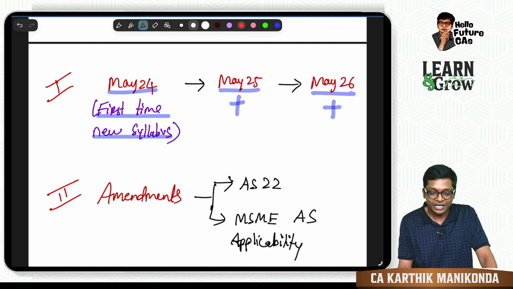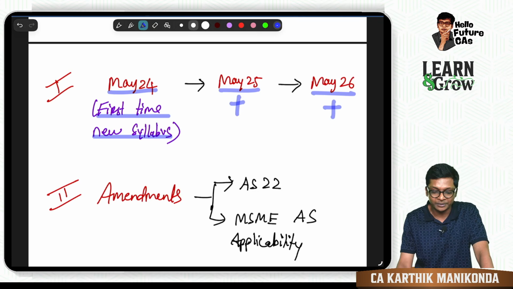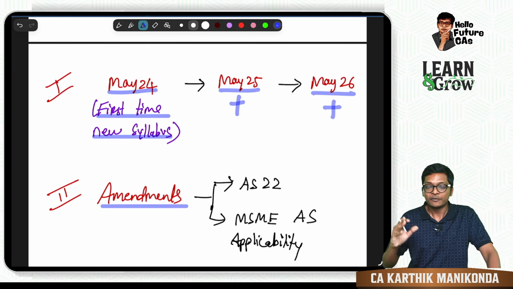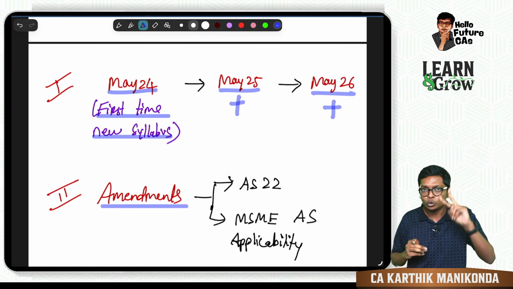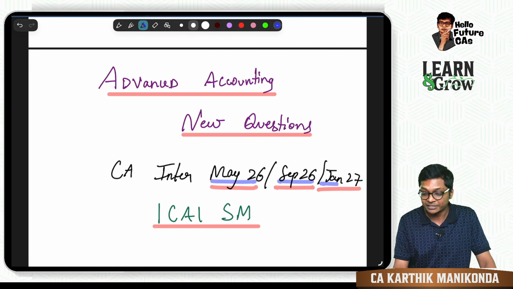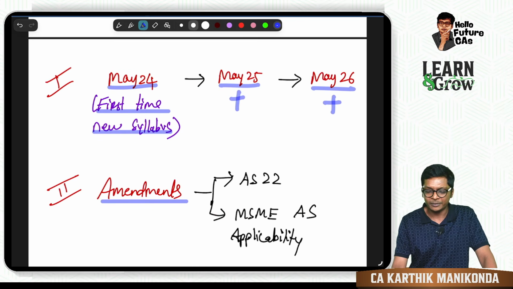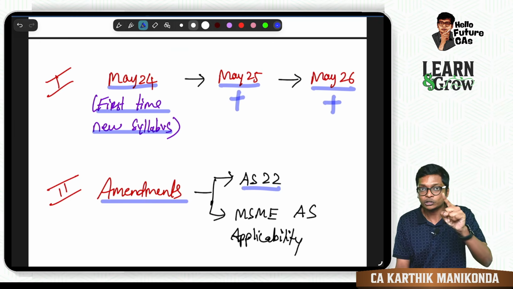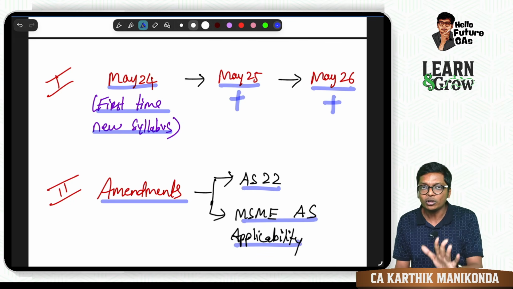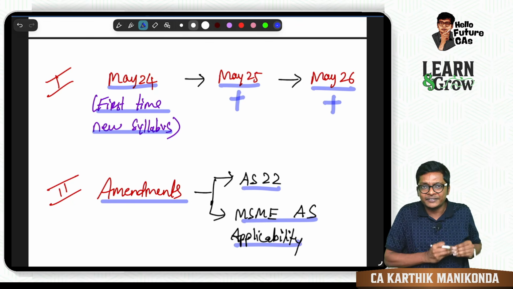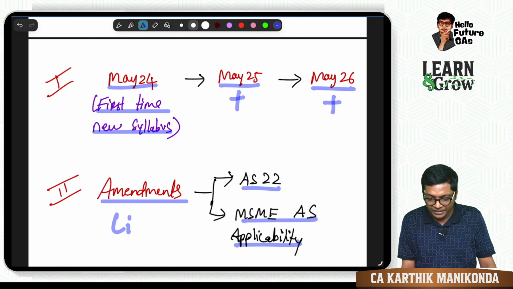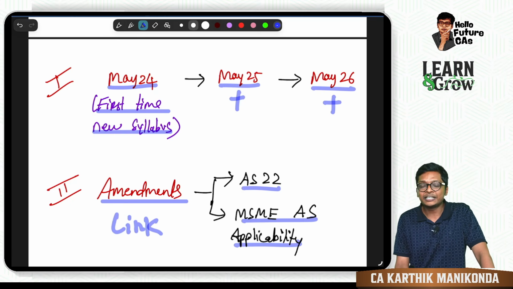Apart from this, I should also give you two more updates. The first one is amendments. There are amendments which are already discussed by me in two topics, if you are writing your exam in May 26, September 26 or Jan 27. These two amendments are in AS 22 and MSME accounting standard applicability. Both of these I have separately discussed in a video of about 10 to 15 minutes explaining that amendment. That video link I will also be sharing with you.